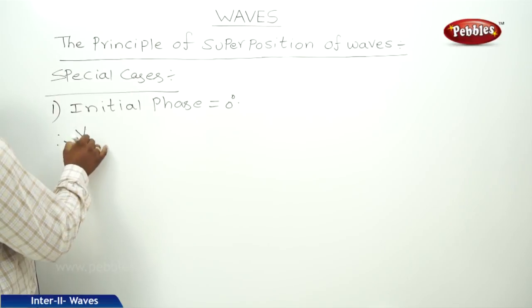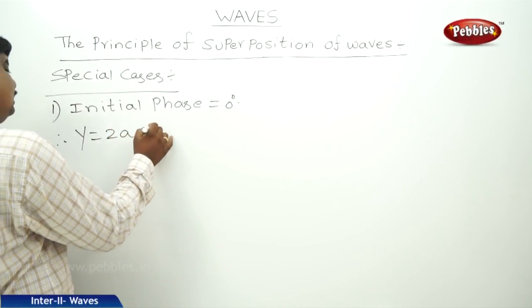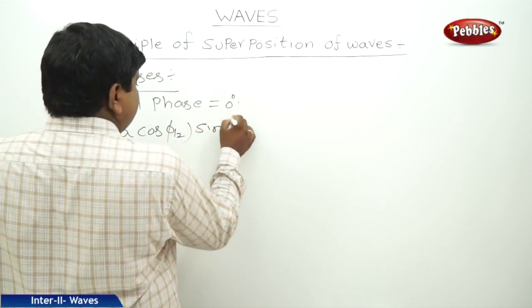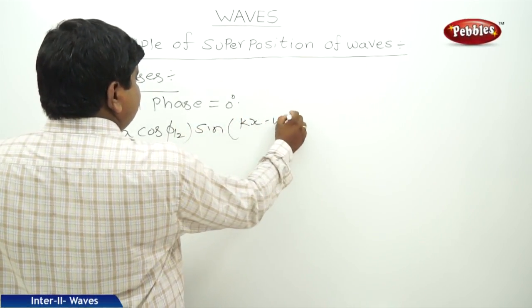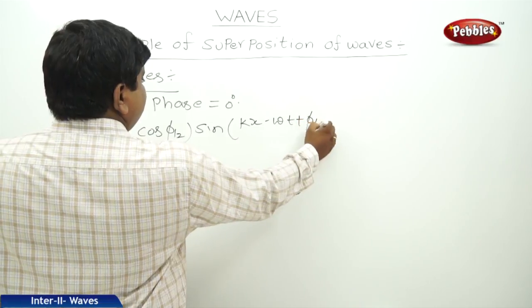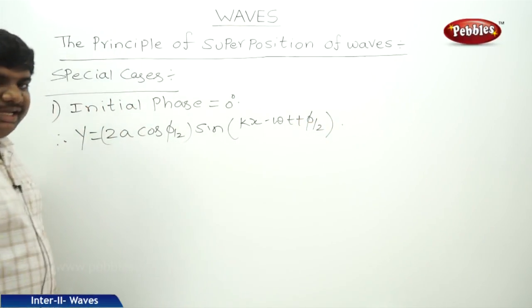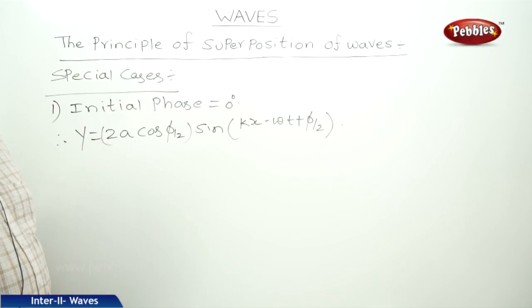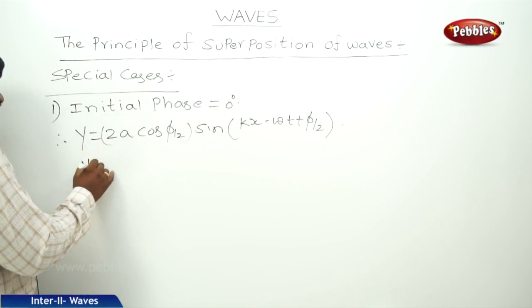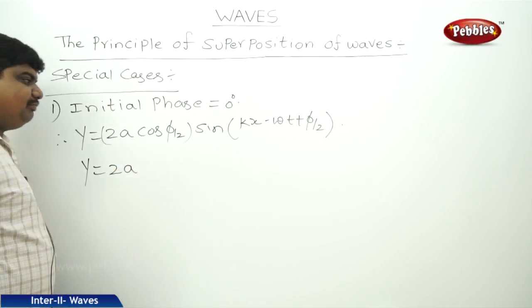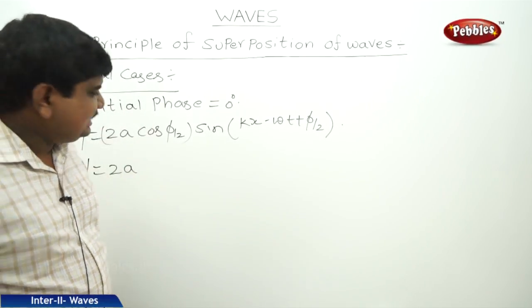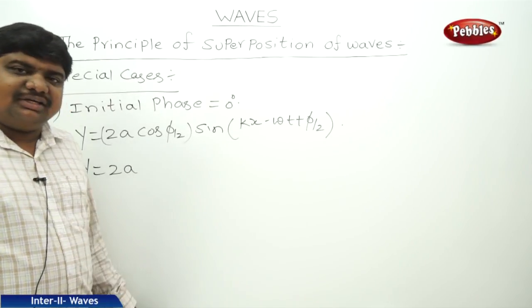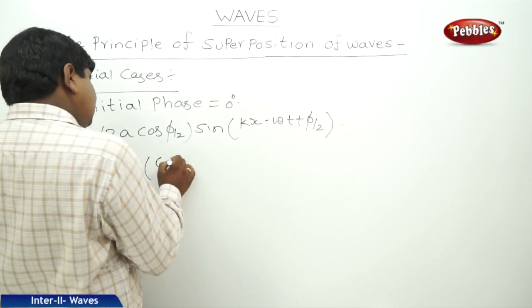Therefore, we have the equation y is equal to 2a cos phi by 2 into sine kx minus omega t plus phi by 2. If phi is equal to 0, cos 0 is 1. Therefore, resultant amplitude will become 2a. Why? Because if the initial phase is 0 degrees, the constructive interference will take place.